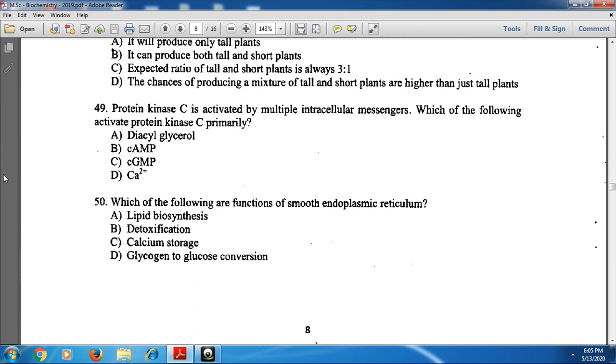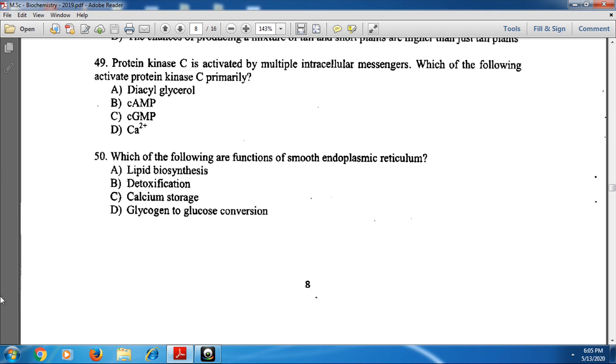Okay. Next, protein kinase C is activated by multiple intracellular messengers. Which of the following activate protein kinase C primarily? Protein kinase C is mainly activated by Ca2+ ions, and it is also activated by diacylglycerols. Option A and option D are the correct ones. Diacylglycerol and Ca2+ activate protein kinase C.